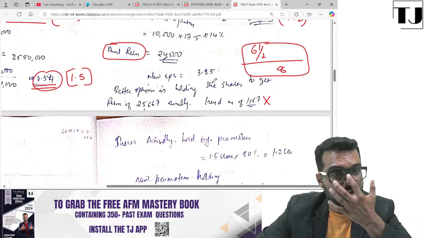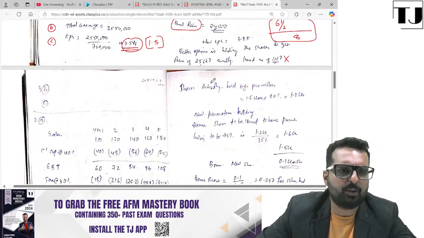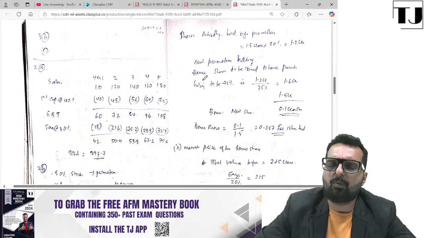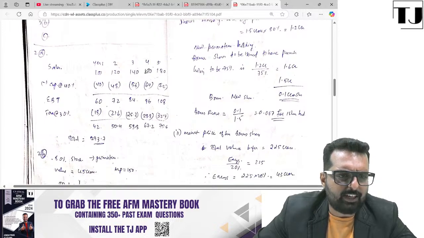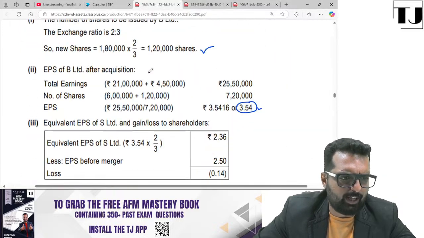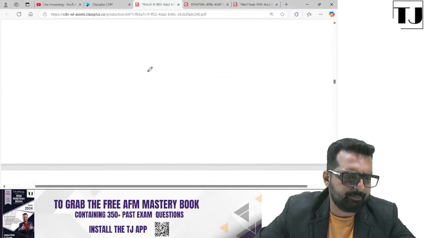Okay. So I'll go to the next question, friends. Like this, you are supposed to evaluate your paper also. Working note 1, basic data. Working note 2, analysis. And after that, you should keep solving the questions one by one. Then she has done question number 2A. Let me take question number 2A now.